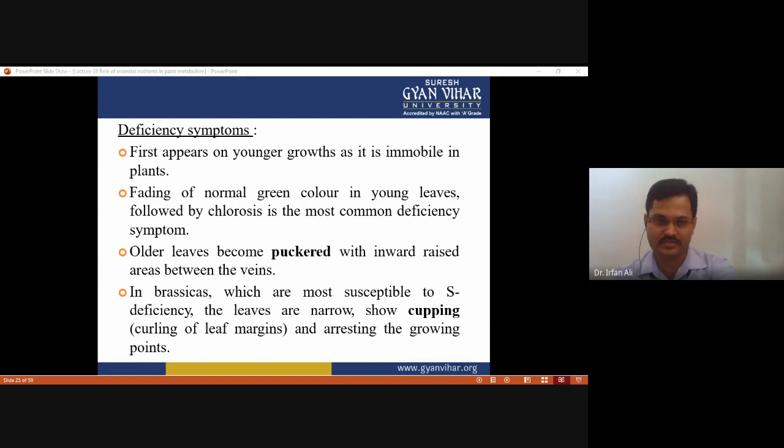And brassicas are most susceptible to the deficiency of sulfur. In these plants, the leaves are narrow and show cupping, that means curling of the leaf margin, and arresting of the growing point has been observed due to the deficiency of this essential nutrient.